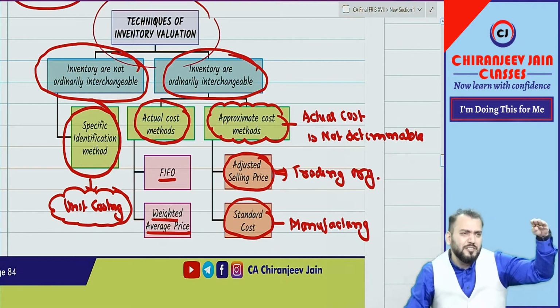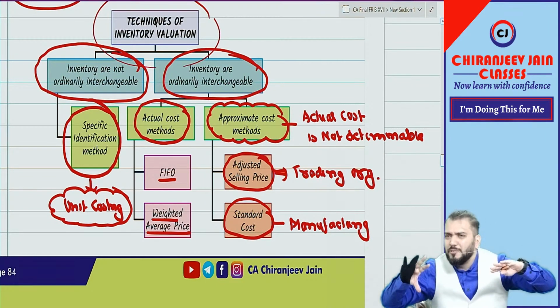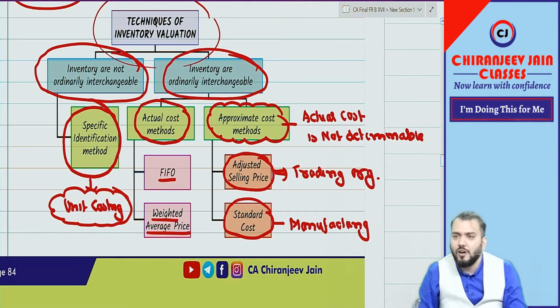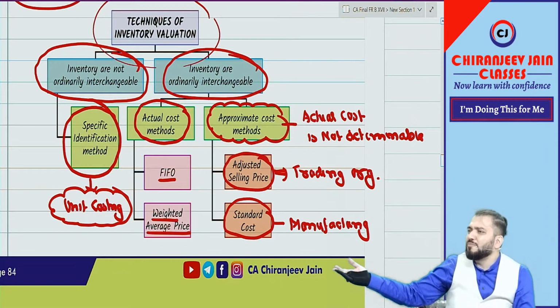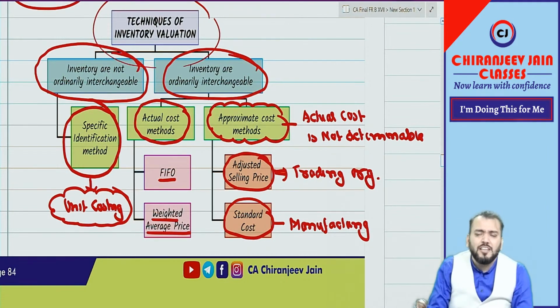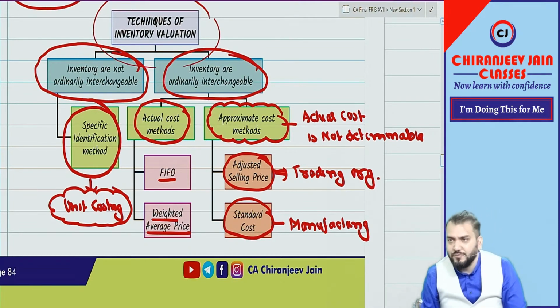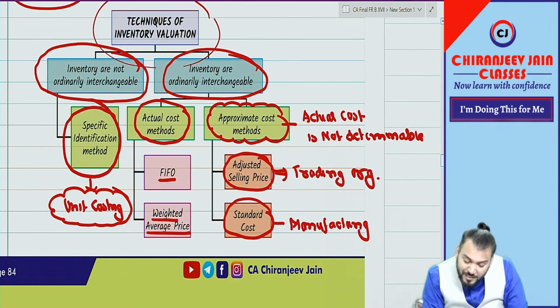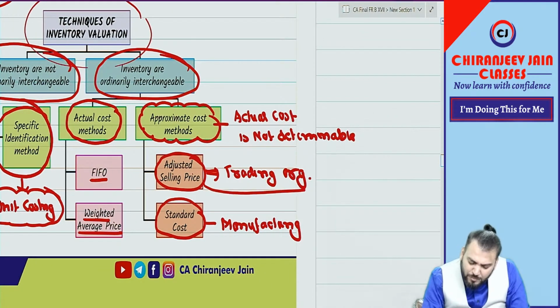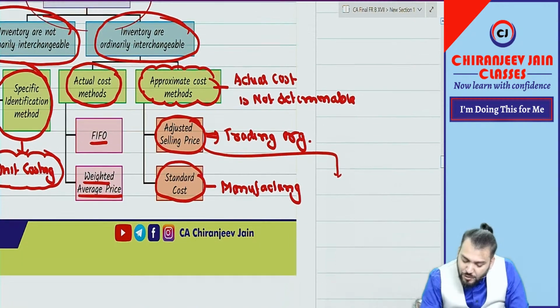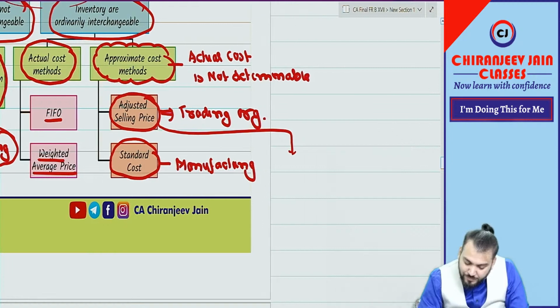But because these are big entities, they have used some application to maintain the stock. But there are some small businessmen, they can't keep record for that. They will count the stock at the end of the year and then do valuation. So for that purpose, they have given some relaxation. We can use adjusted selling price method. I think you have done this point in CA Foundation.